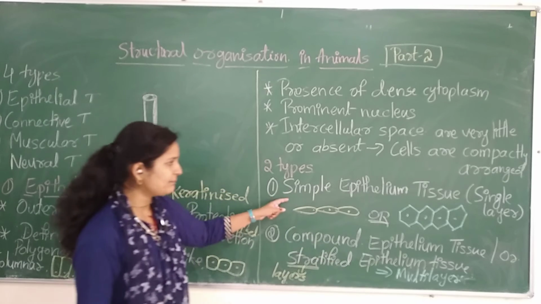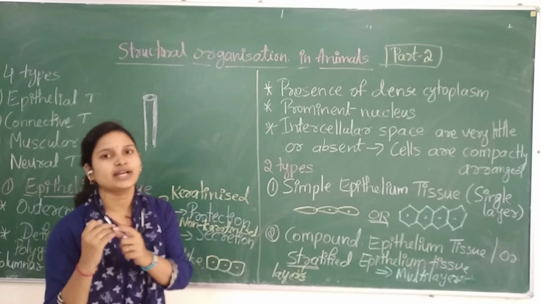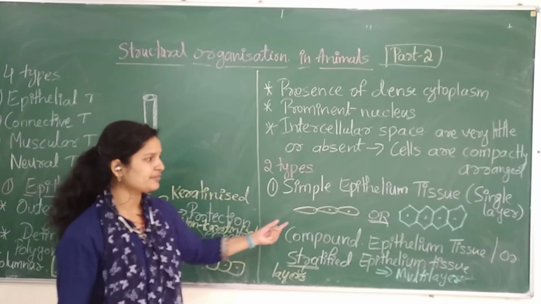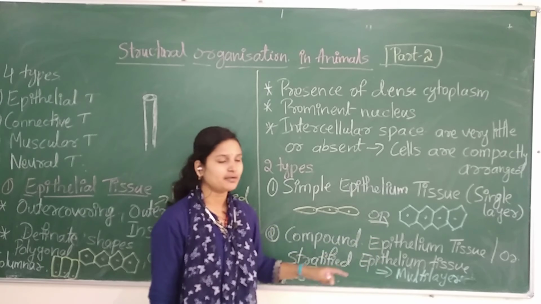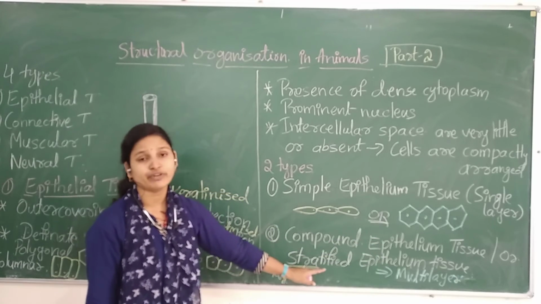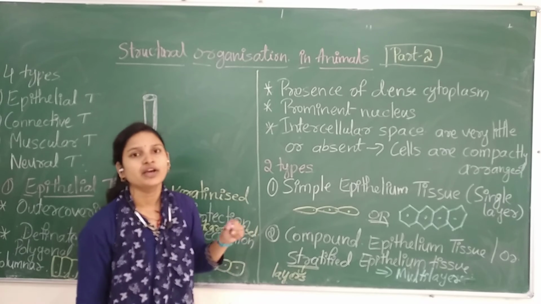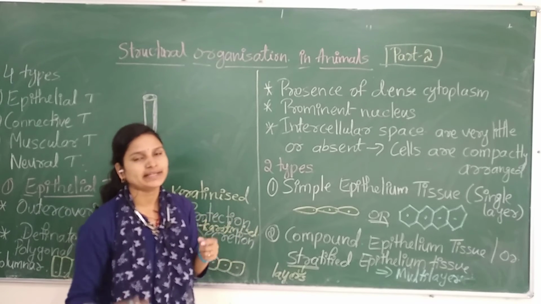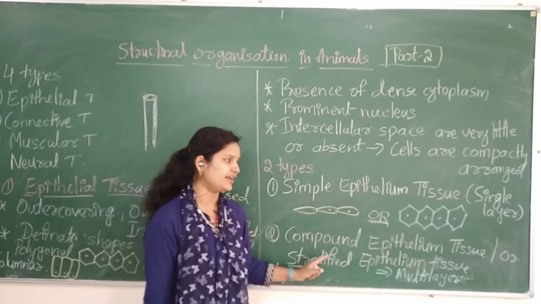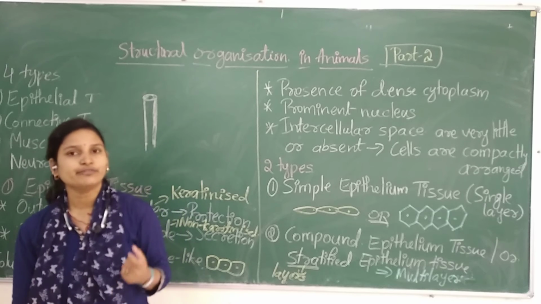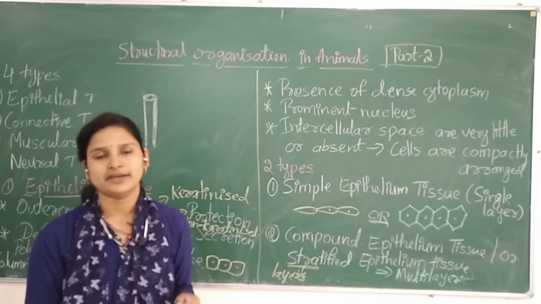So simple is nothing but only a single layer, where the cells are arranged forming a single layer, present in the inner lining. And compound epithelium is also called stratified epithelium. Strata means layers, so there will be multiple layers, 2 to 3 layers, and that we call compound epithelium. So let me know whether skin is simple epithelium or compound epithelium.